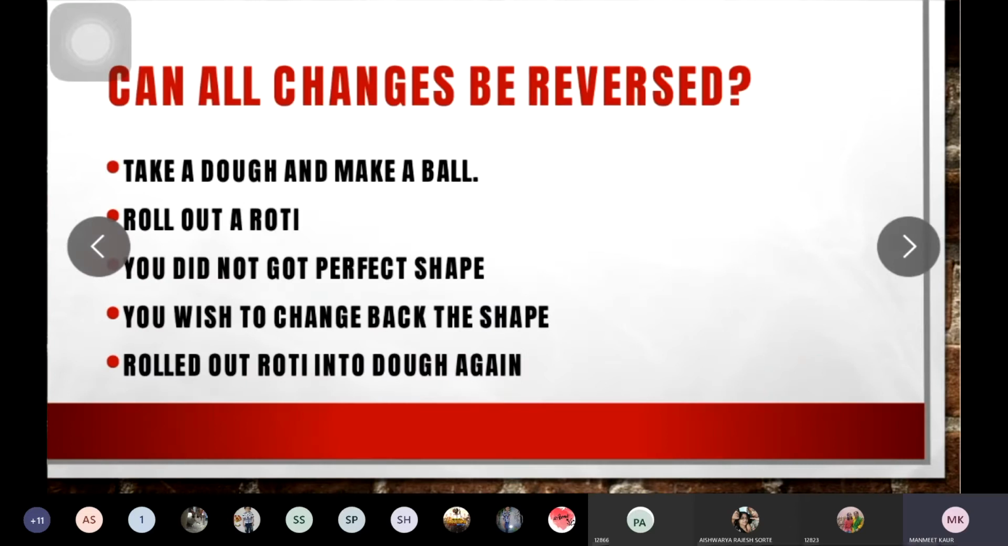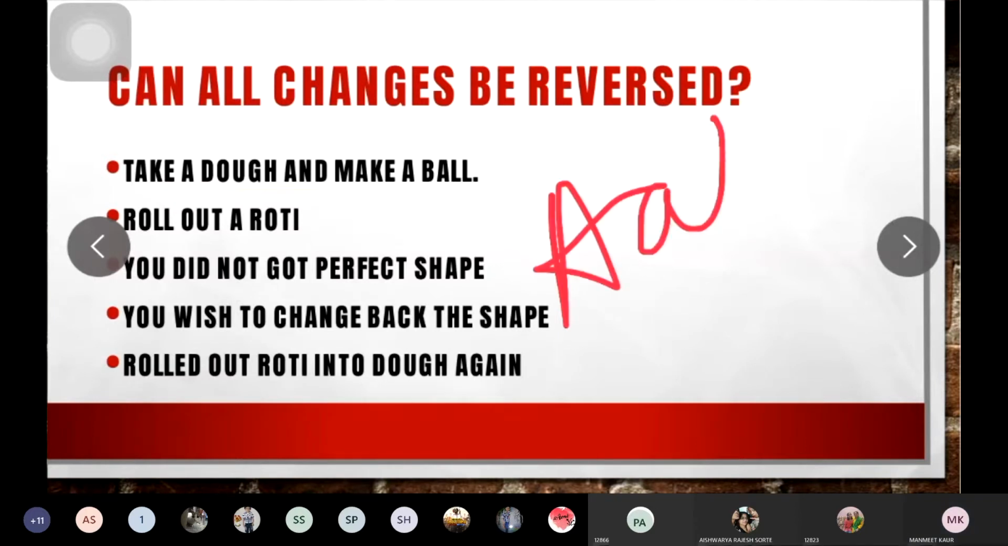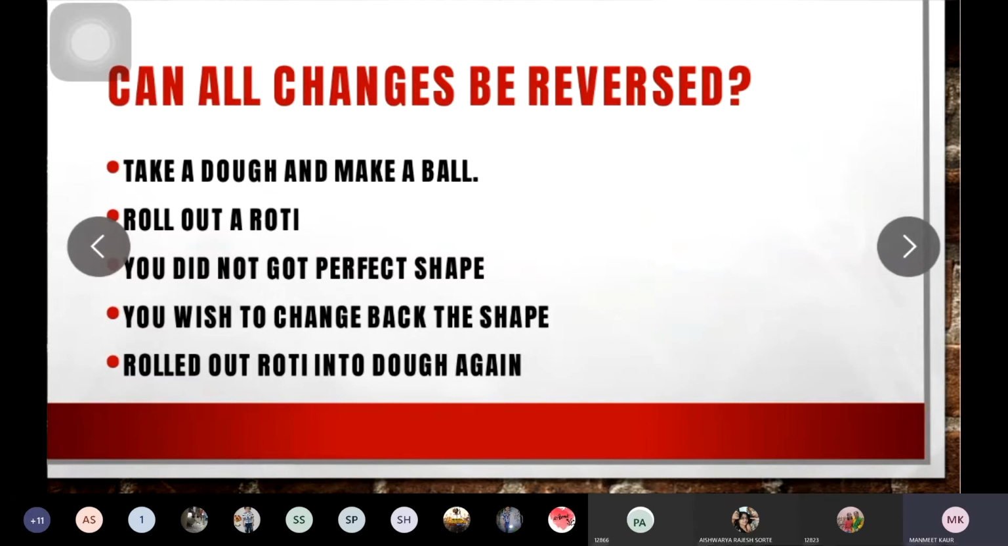Next example, what you will study is you have to take a dough and make a ball. आटा होता है ना, जो गूथा हुआ आटा होता है, that you have to take, that is dough. Okay, आटा. It is dough. You have to take that dough and make a ball out of it. Now you have to roll that ball into a roti. You have to roll out a roti using that ball.